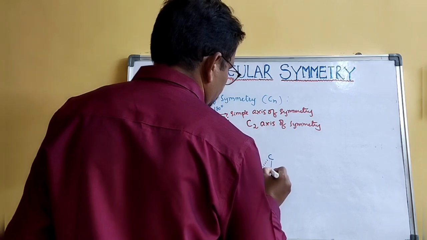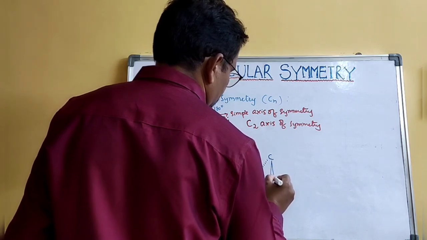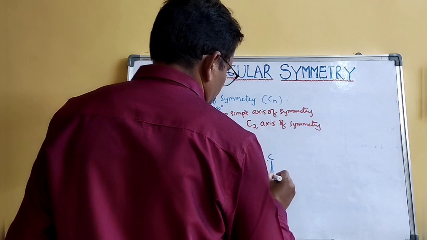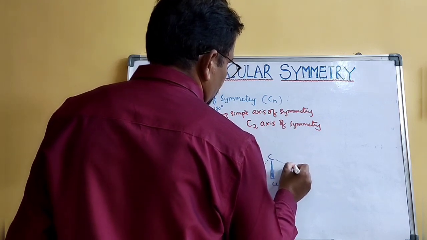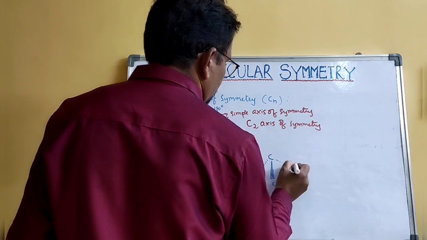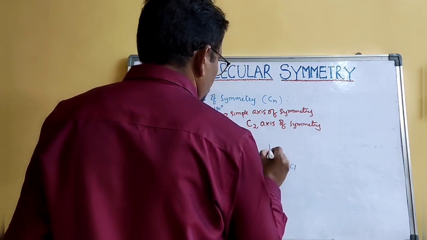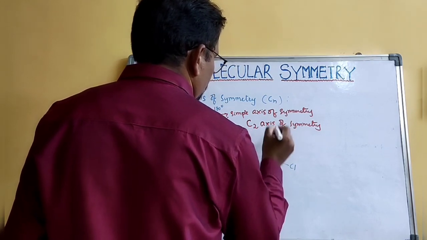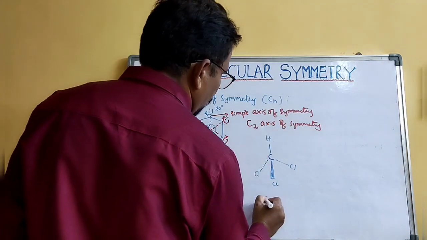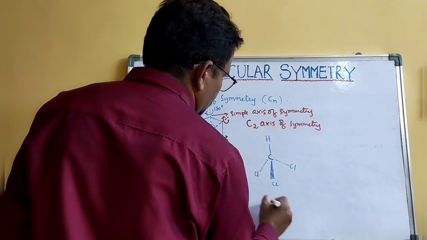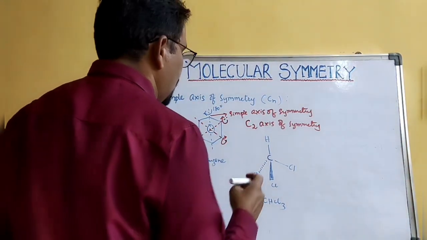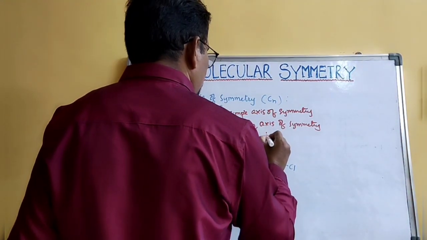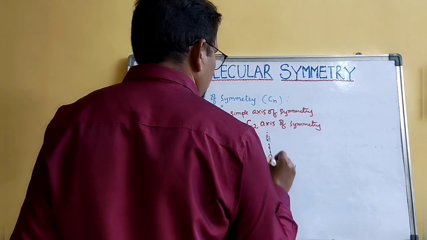Chlorine and hydrogen, so this is chloroform. The chloroform molecule has an imaginary appropriate axis like this.